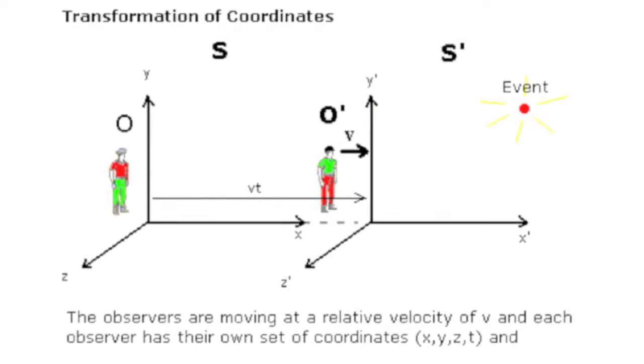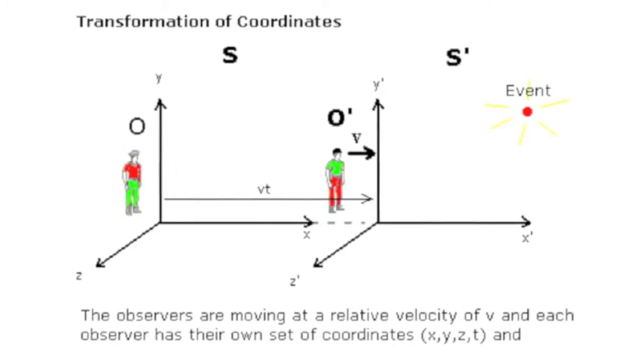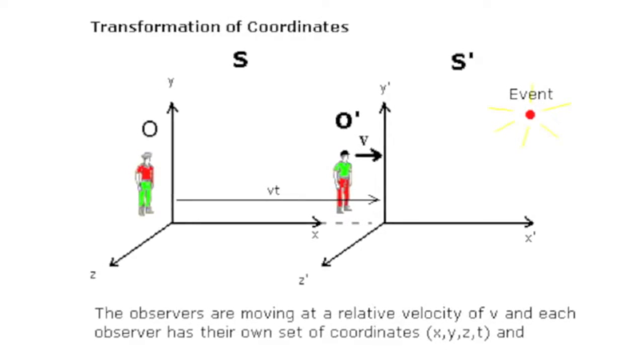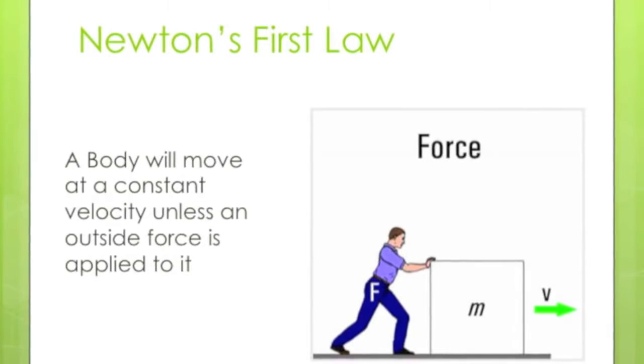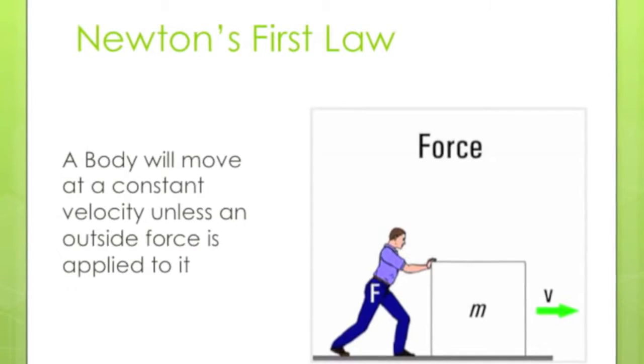All frames of reference must be in a state of constant motion. They don't necessarily have to be at rest, but they can't be accelerating. This is based on Newton's laws of motion, which always hold true in an inertial frame. Newton's first law states that a body will move with a constant velocity unless an outside force is applied to it. This law treats an object moving with a constant velocity exactly the same as an object at rest.